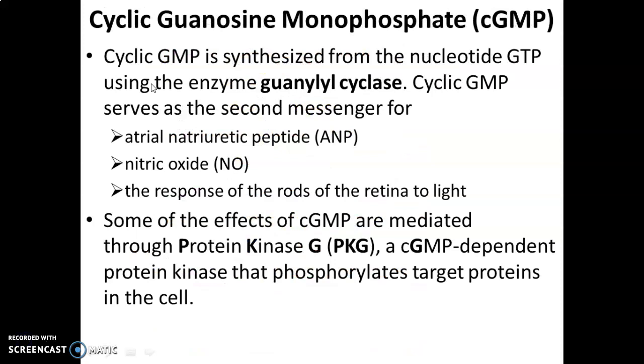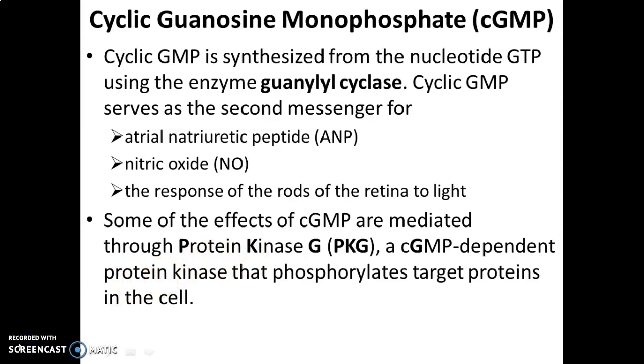Now let's see cyclic guanosine monophosphate as a second messenger. Cyclic GMP is synthesized from the nucleotide GTP using the enzyme guanylyl cyclase. And cyclic GMP serves as a second messenger for atrial natriuretic peptide (ANP), nitric oxide, and the response of the rods of the retina to light. Some of the effects of cGMP are mediated through protein kinase G, a cGMP-dependent protein kinase that phosphorylates target proteins in the cells, whereas in cyclic AMP, we have used a particular protein called protein kinase A.